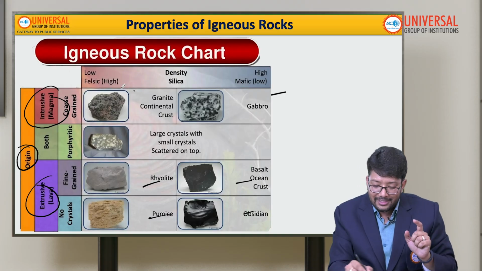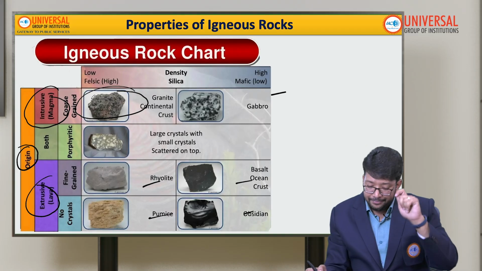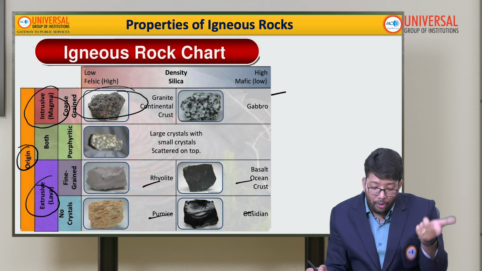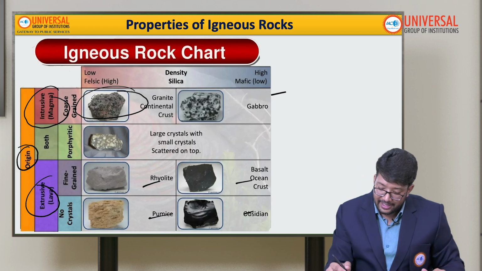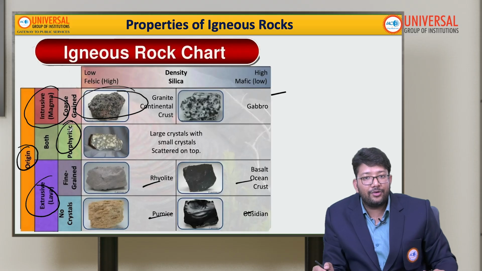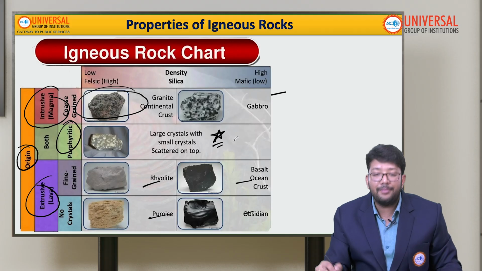Granite is the same granite we generally use on kitchen countertops. And there are some igneous rocks that are both intrusive and extrusive. The name is porphyry. So this particular igneous rock is both intrusive as well as extrusive. This becomes very important for us.